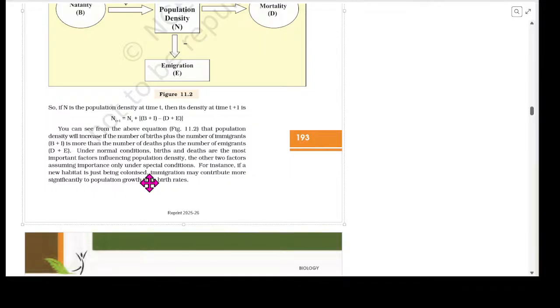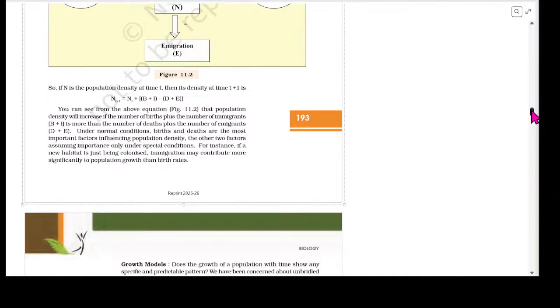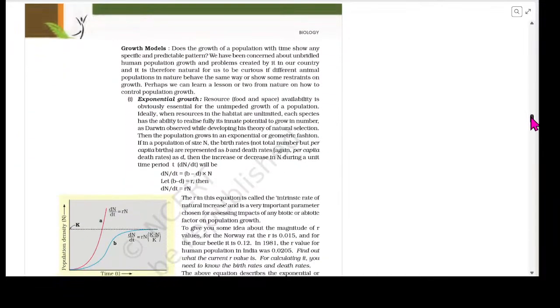For instance, if a new habitat is just being colonized, immigration may contribute more significantly to population growth than birth rates. Next topic is growth models.